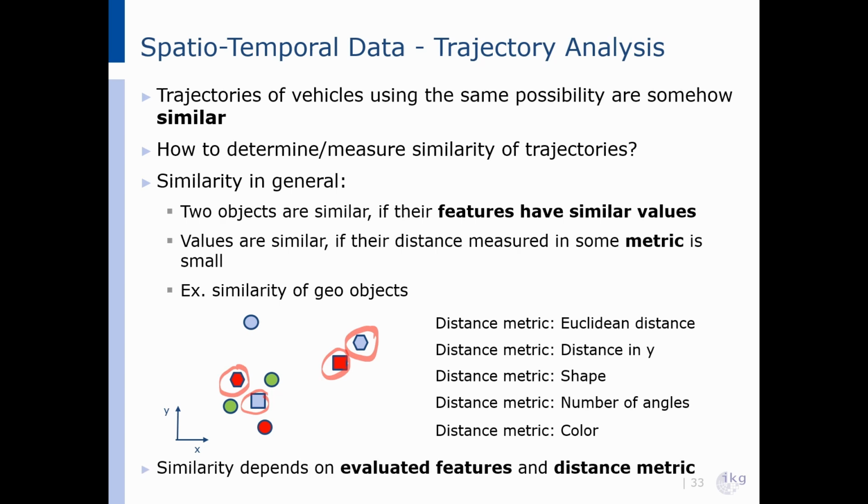The important point here is that the similarity always depends on the evaluated features and the distance metric. And this entirely depends on which features we choose to compare and which distance metric we use. And we can transfer this as well to the trajectories. For example, we can compare the shapes, or we just measure the length, or the positions in space, or the timings.